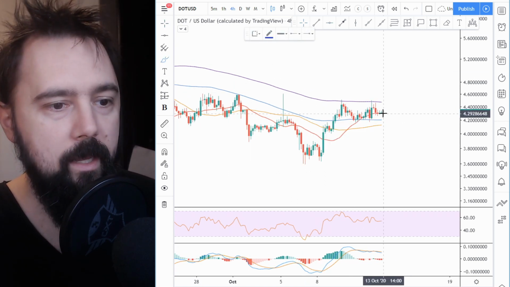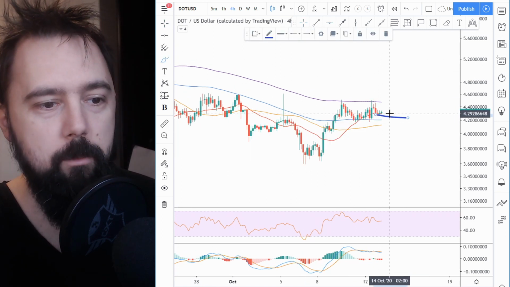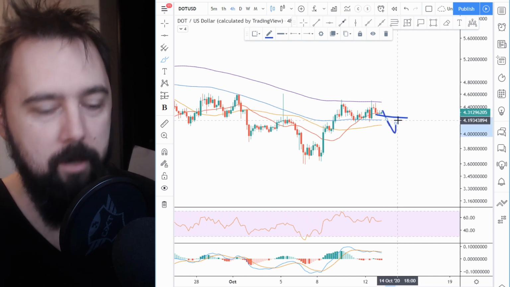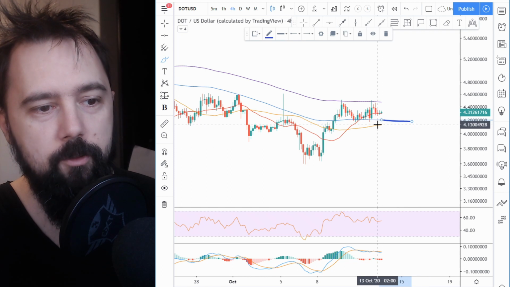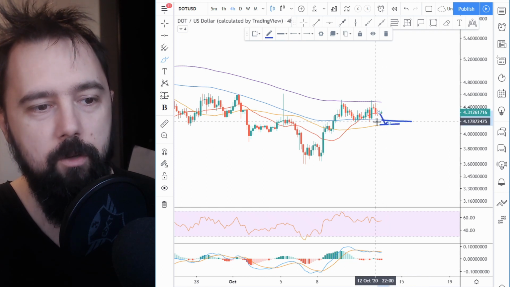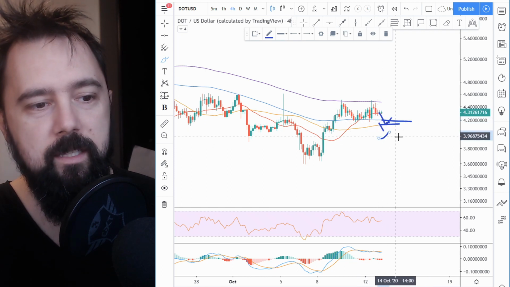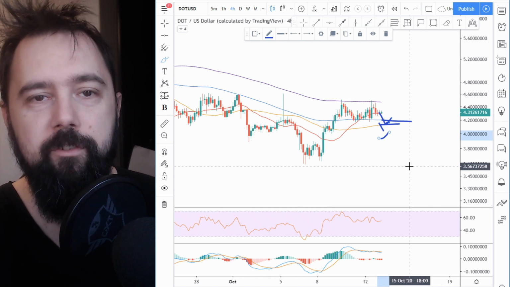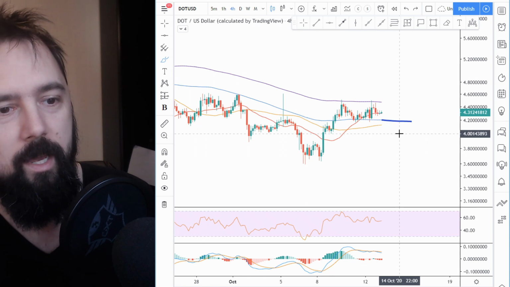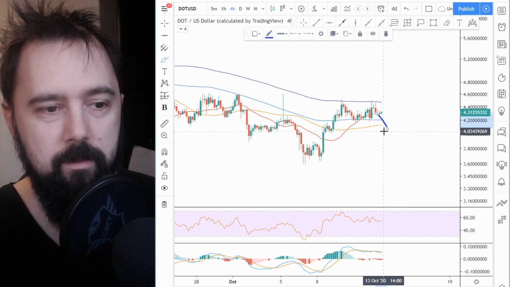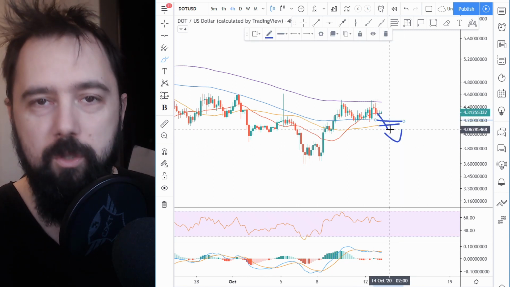So you gotta keep on watching the 20 moving average. If it pops below the 20 moving average, look if it's gonna stick on the 100 or on the 50. It's gonna find support on one of these two lines. If it doesn't, we are again in the sell-off phase, and the sell-off will continue. Now, I'm not saying this is gonna happen. I'm saying if it happens, you know what to watch.